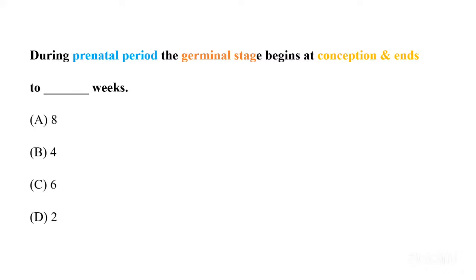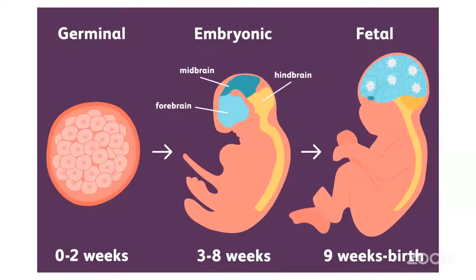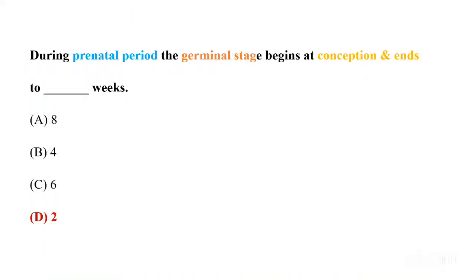Now, during the prenatal period, the germinal stage begins at conception and ends at dash weeks. They are asking about weeks, germinal stage. The options are A, 8, B is 4, C is 6, and the last option is 2. So we know germinal is from 0 to 2 weeks, embryonic is 3 to 8, and fetal is 9 weeks to birth. Fetal is the largest period of prenatal development, and the shortest is germinal. So the correct answer for this will be option D. The germinal stage begins from conception and goes to 2 weeks.